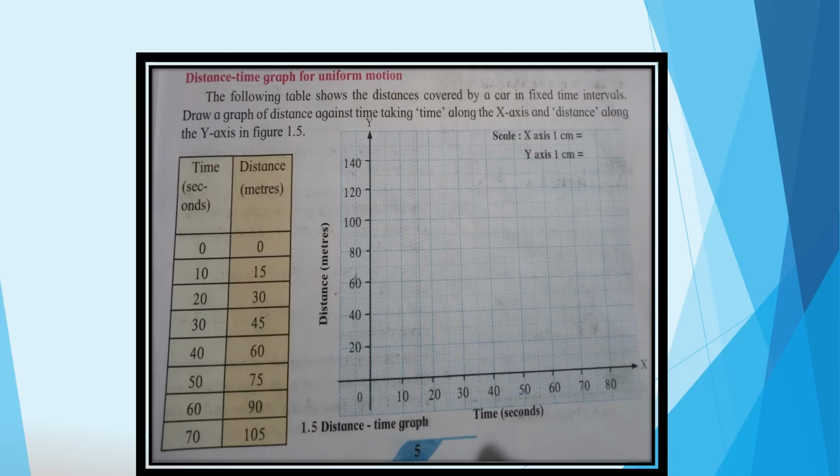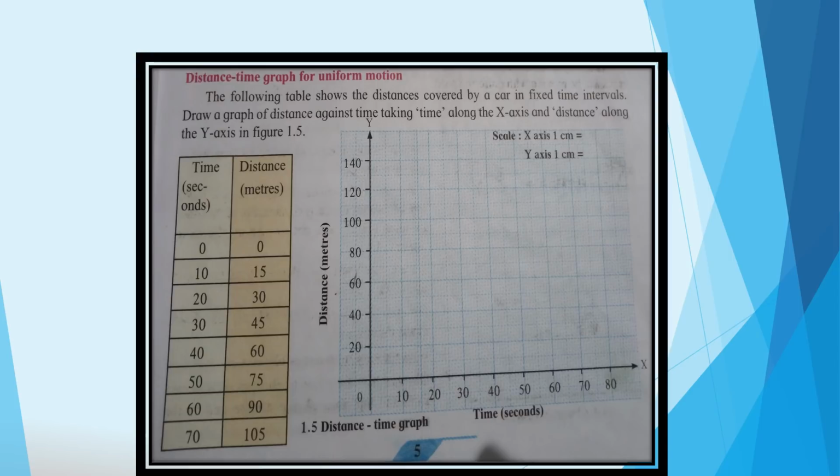Time 30 seconds, then distance 45 meters. Time 40 seconds, then distance is 60 meters. Time 50 seconds, then distance is 75 meters. Time 60 seconds, then distance 90 meters. Time 70 seconds, then distance is 105 meters. So with the help of this, we have to plot the graph. For that, we are going to start from the origin, because our first reading is 0, 0.